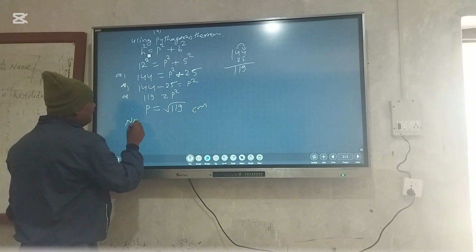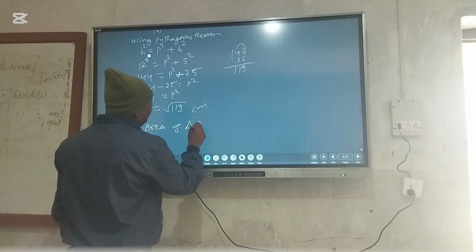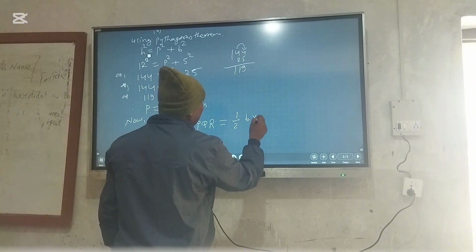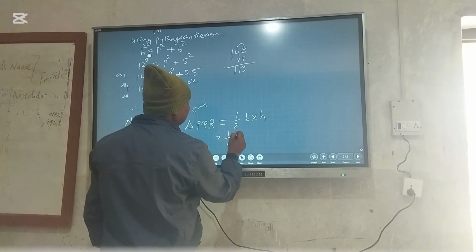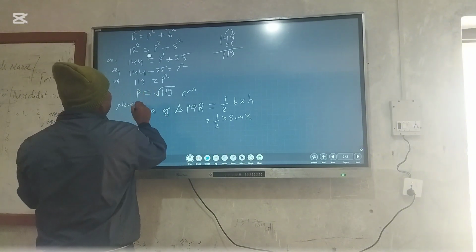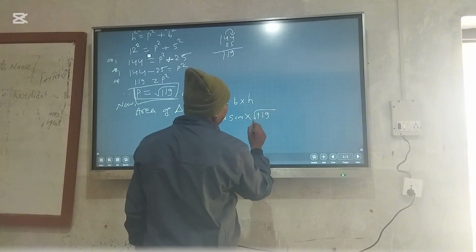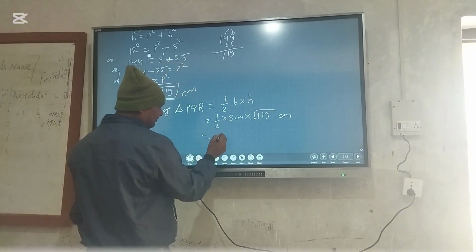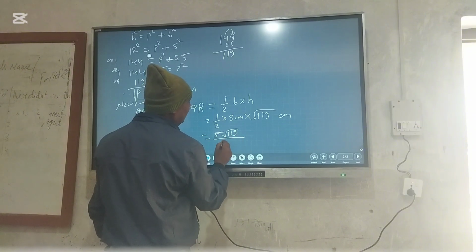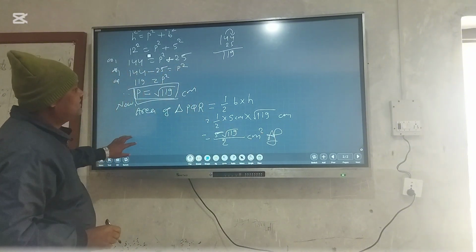Now we have to calculate the area of triangle PQR. Area of PQR is equal to 1 by 2 base into height. Therefore, 1 by 2 times base 5 multiplied by height. How much is the height? This is the perpendicular, which means height. Therefore, root under 119 centimeter. So 5 root 119 by 2 centimeter square is the required area of the triangle.